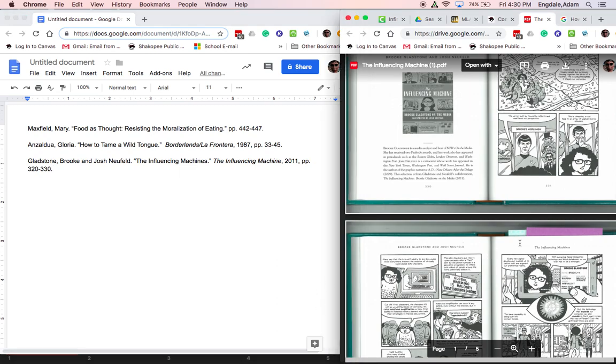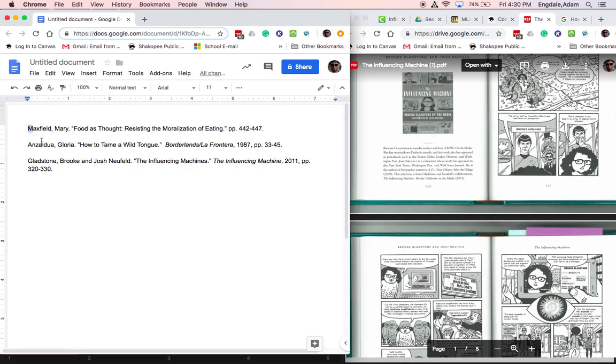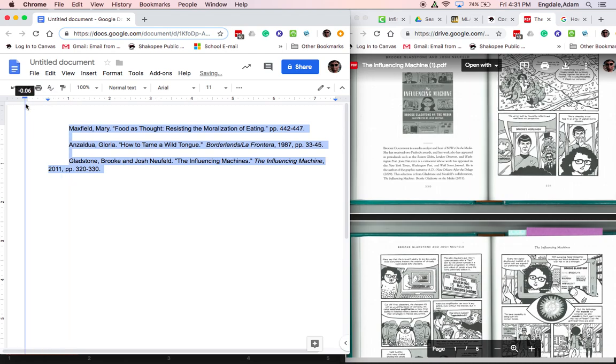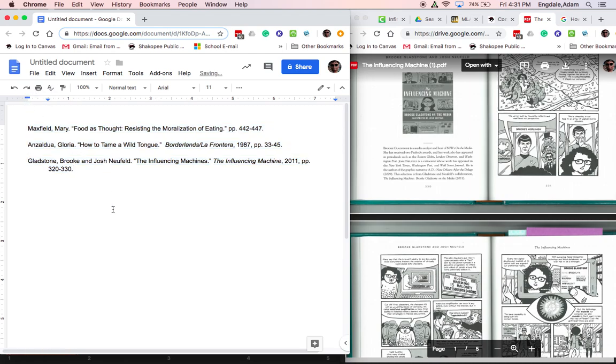All right. These would not be normally there, but I'm going to put my hanging indent in because I'm not a savage. So I just take it, and I drag it back. All right. So there you go. There's three citations, three different ones, but they're all done as well as they can be given the information we have. And so you can kind of see that some have the dates, some have the titles, some don't. All right. Good luck.